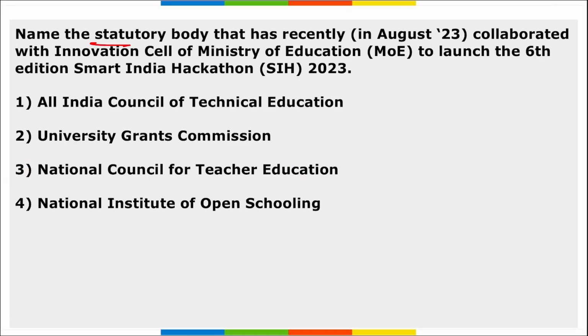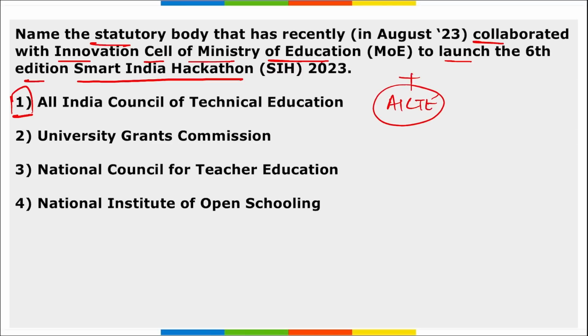Next, name the statutory body that has recently collaborated with the Innovation Cell of Ministry of Education to launch the 6th edition of Smart India Hackathon. So it is AICTE, that is All India Council of Technical Education, right? So remember, Ministry of Education's Innovation Cell has tied up with AICTE, correct? And they have announced the launch of the 6th edition of the Smart India Hackathon 2023.